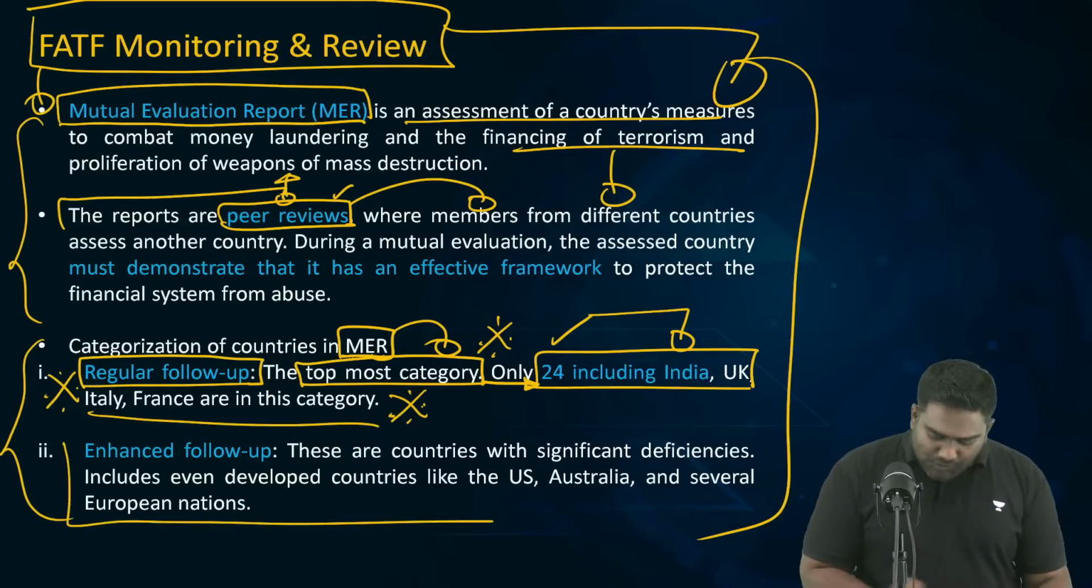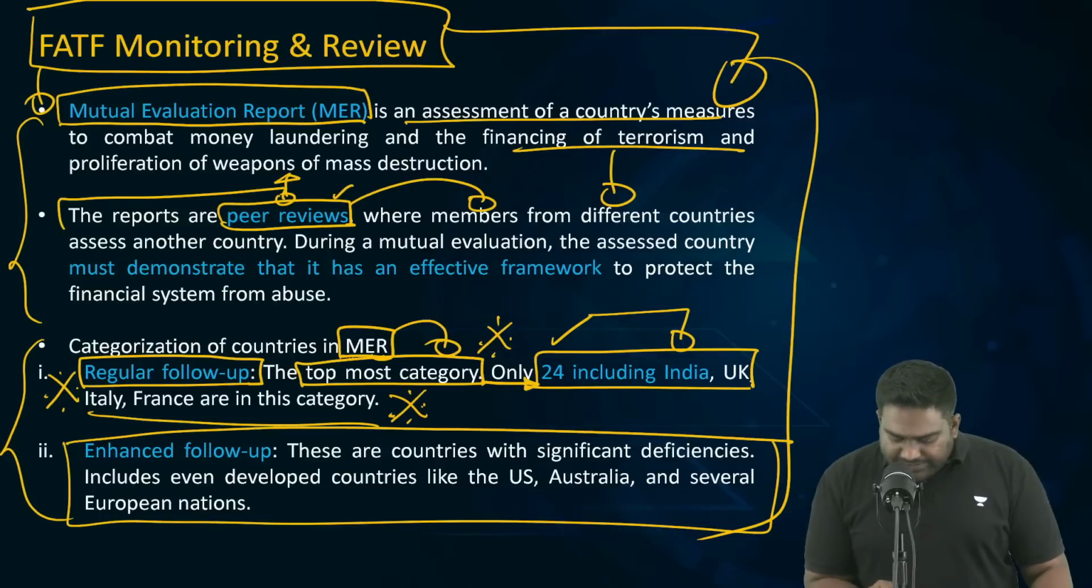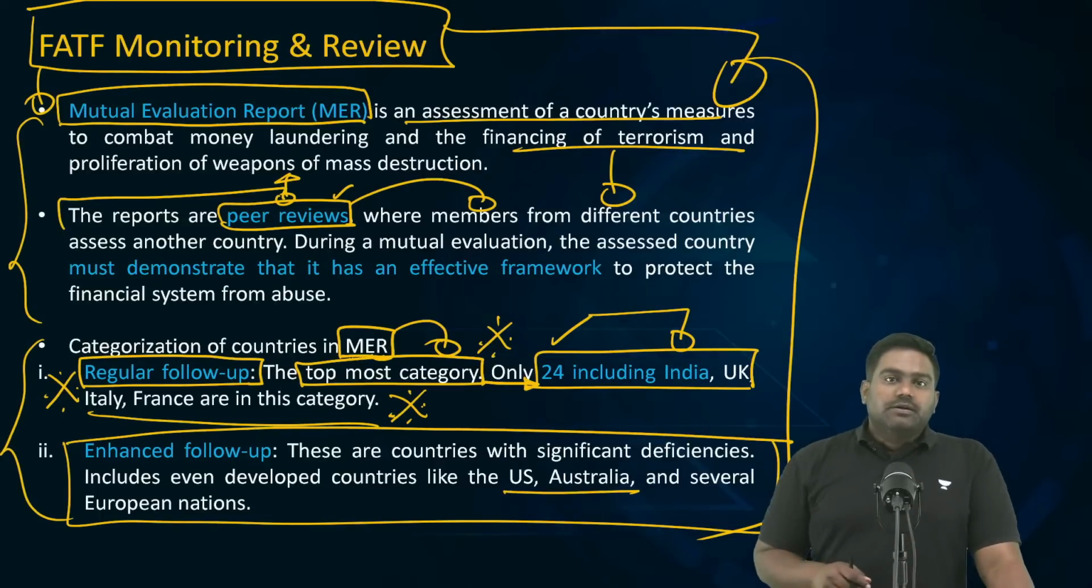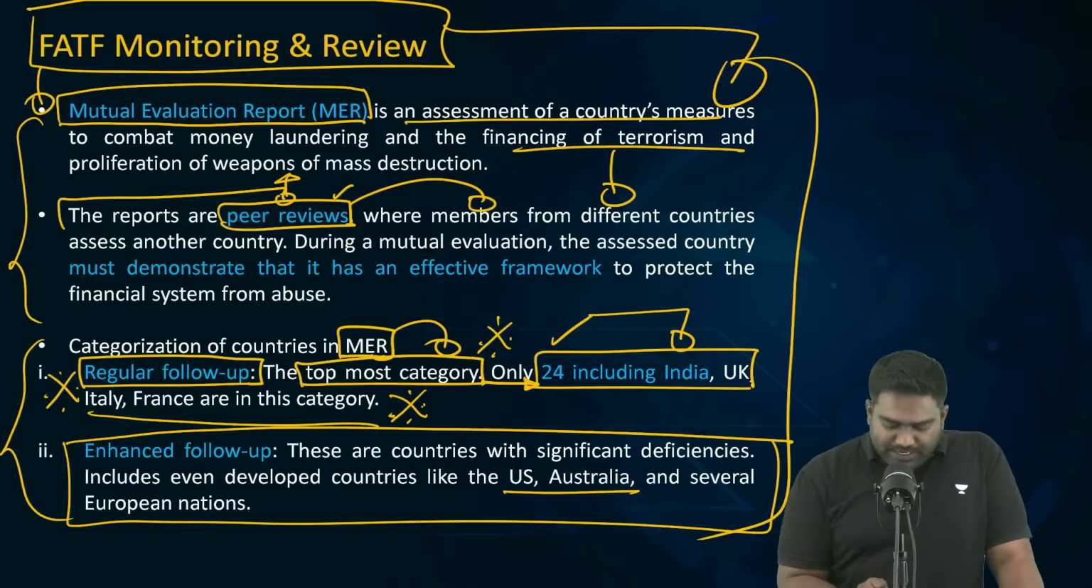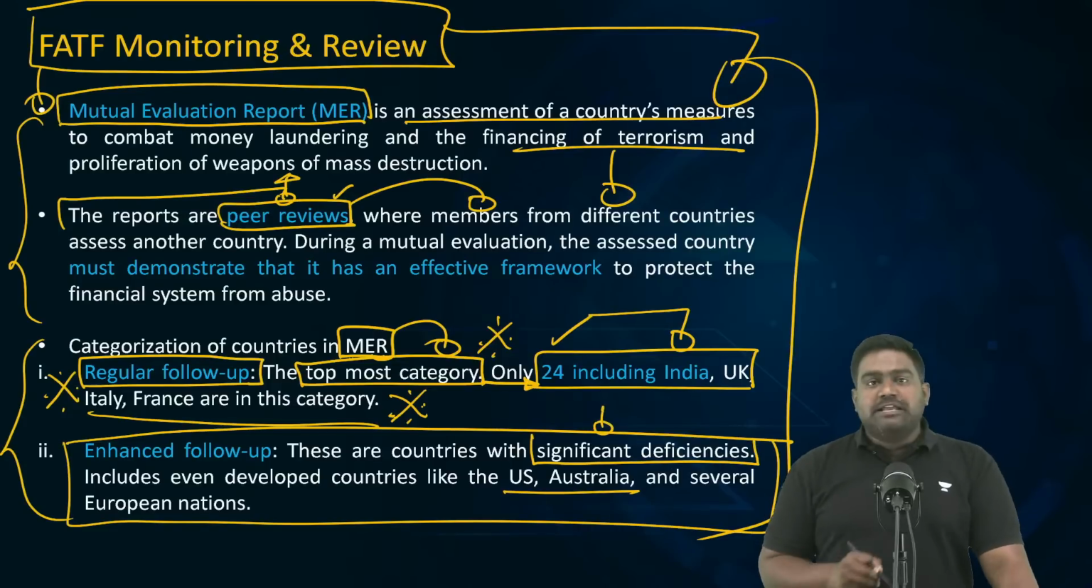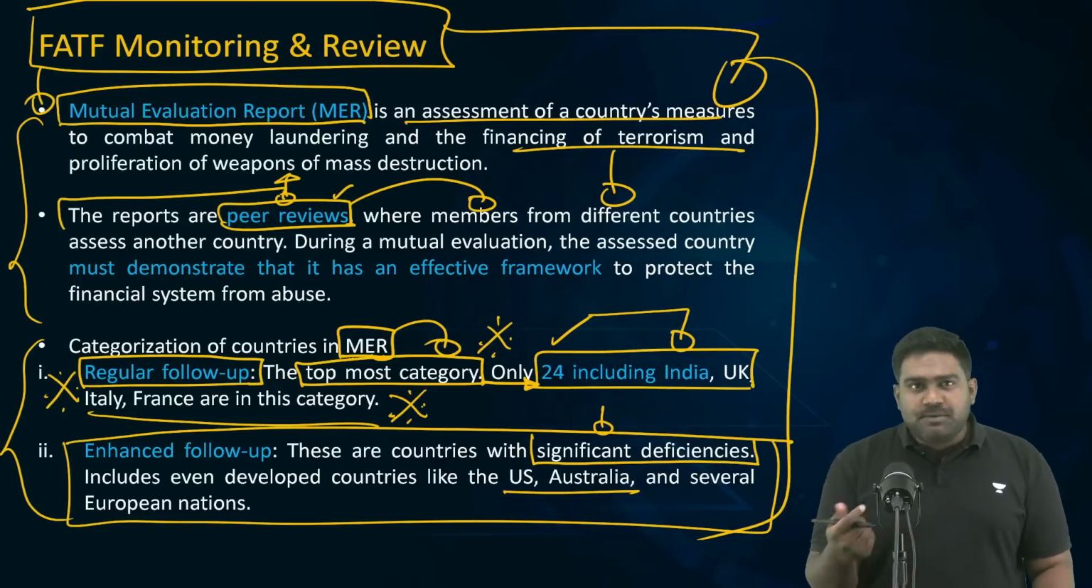Then comes enhanced follow up. Even countries like US and Australia are present here. These are countries where some deficiencies might be present when it comes to tackling money laundering and terror financing. They have to show some improvement.